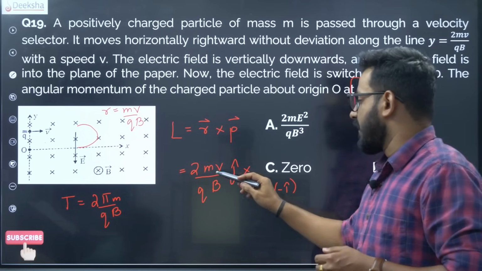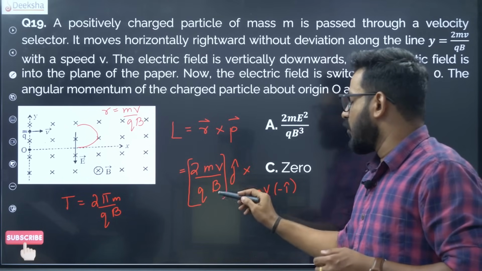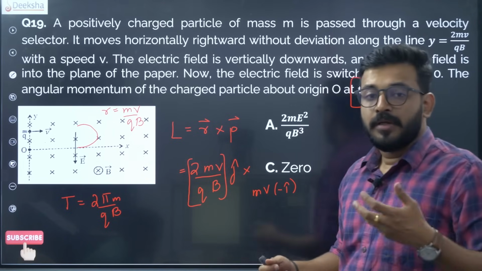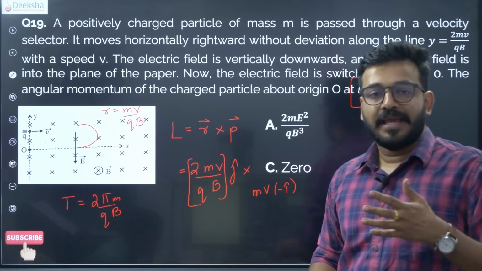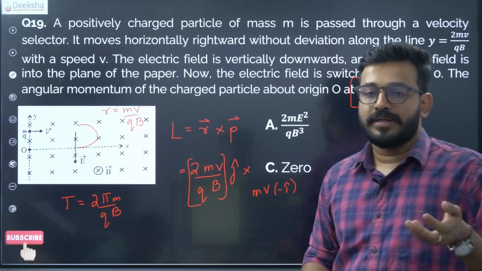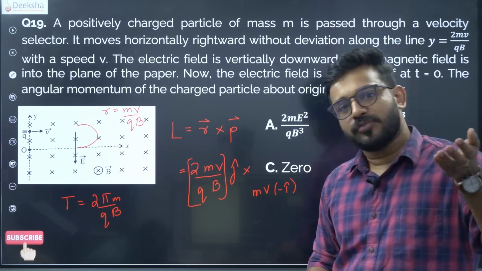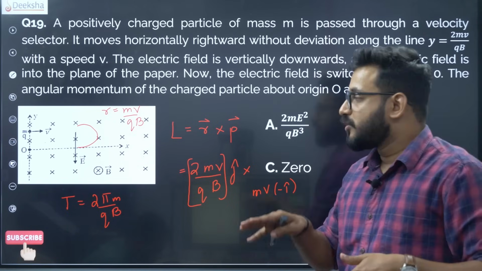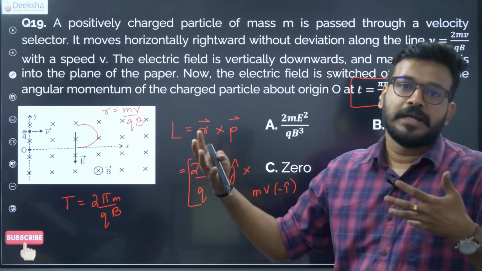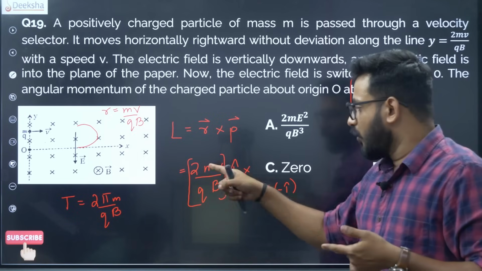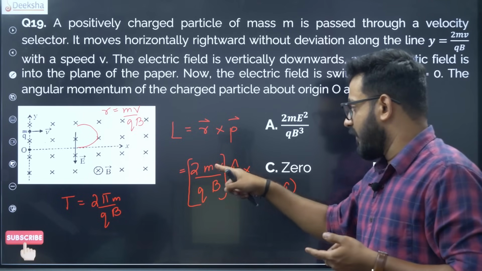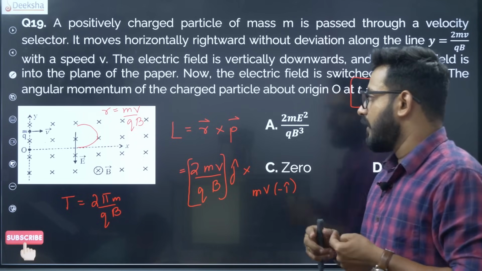Okay, mv minus I cap. So 2 mv by qB, j cap cross mv I cap. So j cap cross I cap, with the negative I cap, you will get once again j cross I, that is negative k. So already there is a negative, positive k, so it will come out of the paper, that is angular momentum coming out. That's all okay, but look at this thing, that when you multiply r and p, the